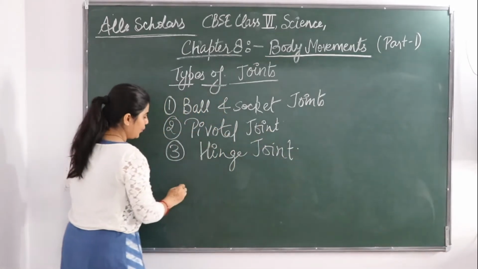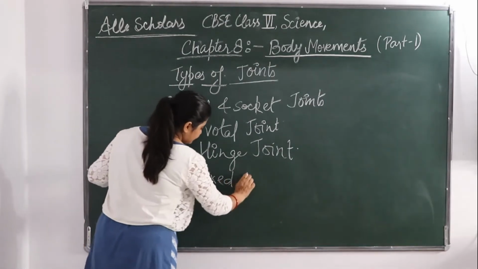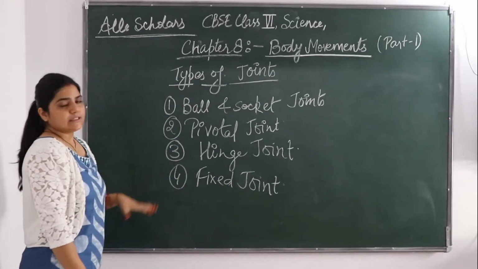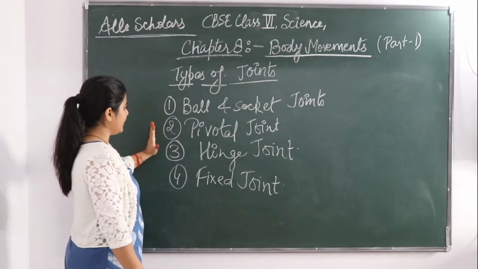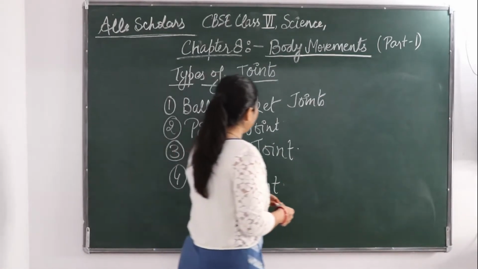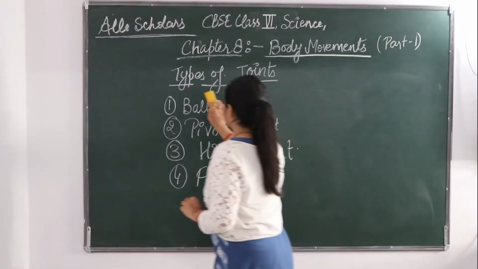And the fourth type is a fixed joint. Okay, so we shall be learning in detail about all these four joints: ball and socket, pivotal, hinge, fixed. So let's start with ball and socket joint.